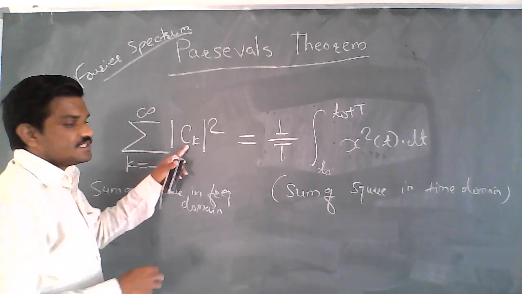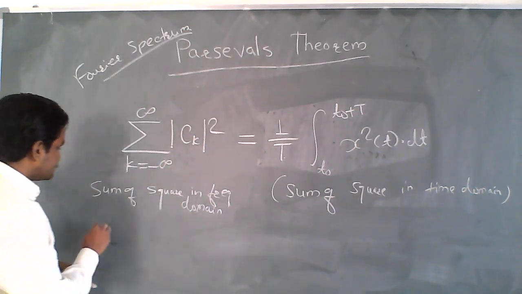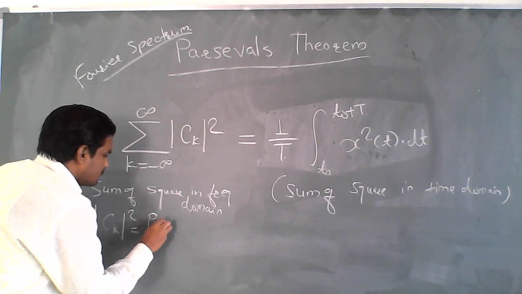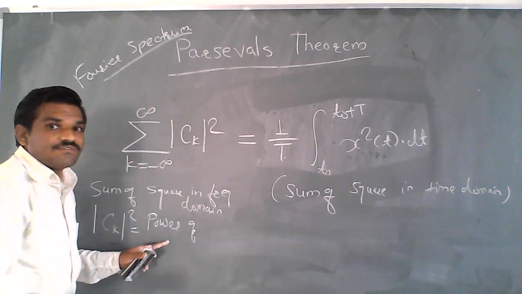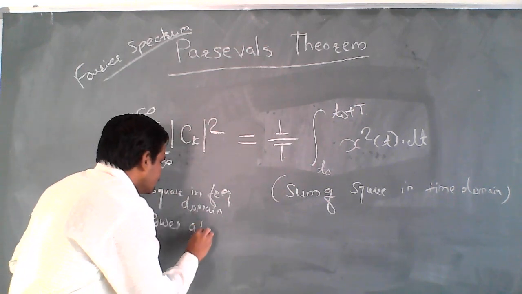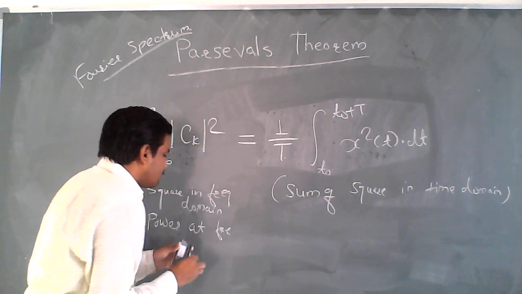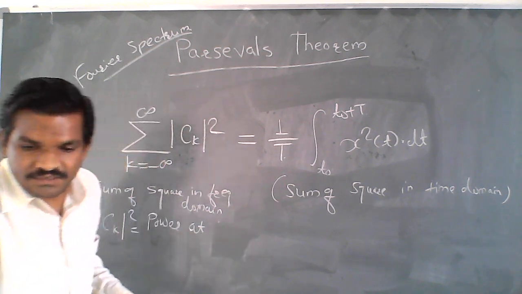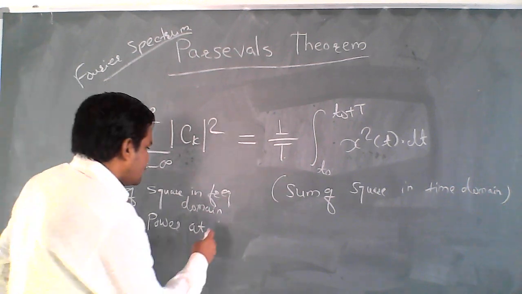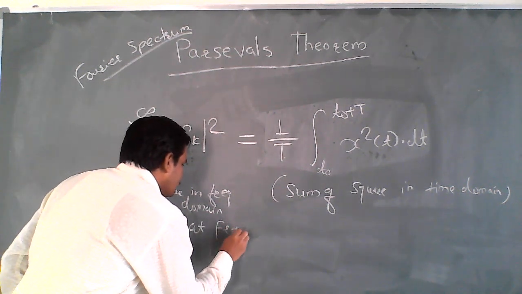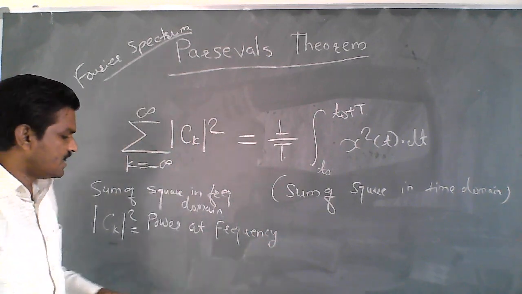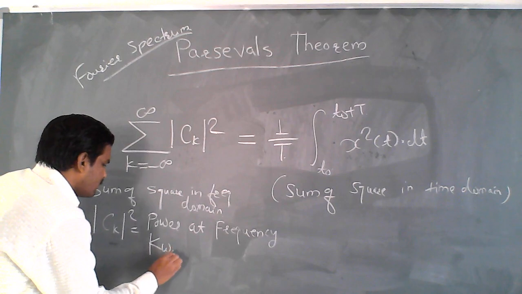So this magnitude of ck squared is nothing but the power at frequency k omega 0.